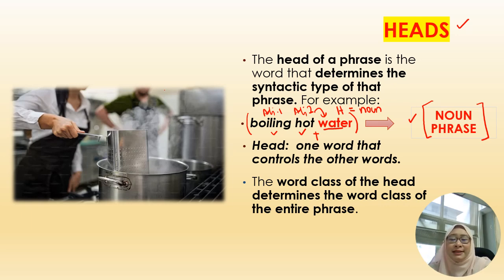The word class of the head determines the word class of the entire phrase. So if the head is a noun, therefore it has to be a noun phrase. If you identify the head as a noun, the type of phrase must be a noun phrase. If you identify the head as an adjective, therefore the type of phrase is an adjective phrase. So on and so forth.